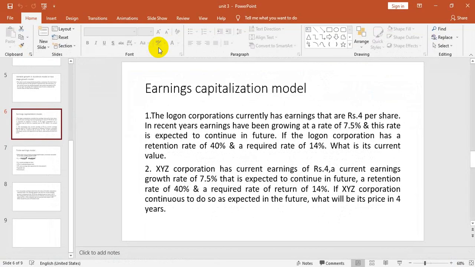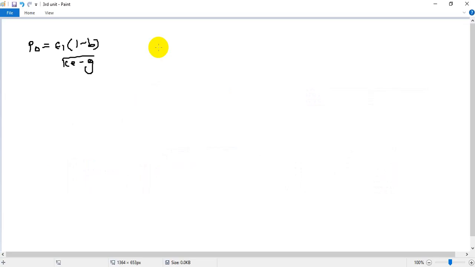The Logan Corporation currently has earnings of 4 per share. So E0 has been given as 4 per share. Current means it will be E0. If it is future, it will be E1. Logan Corporation currently has earnings of 4 per share, so E0 is 4 rupees per share.